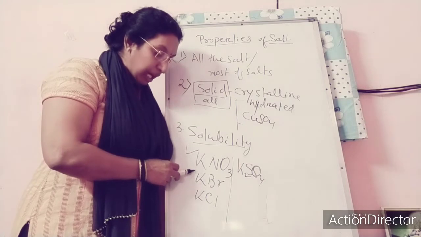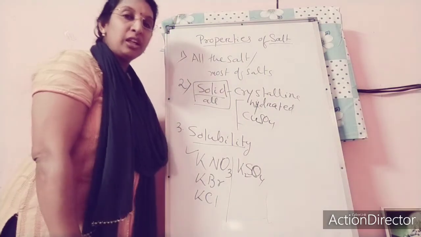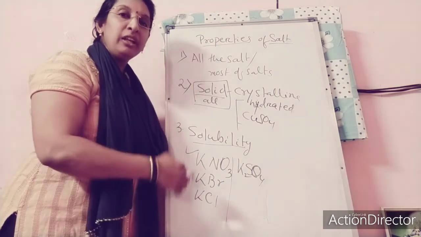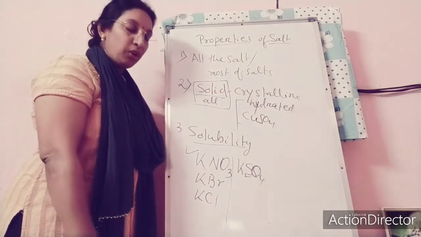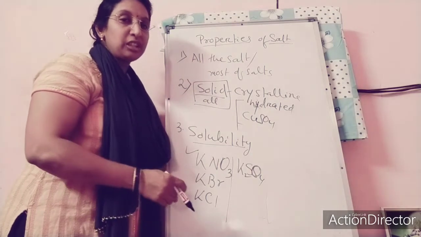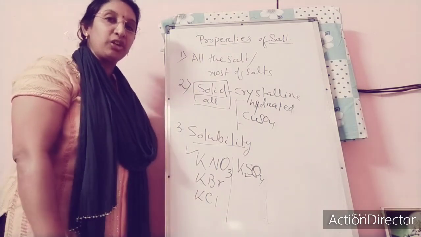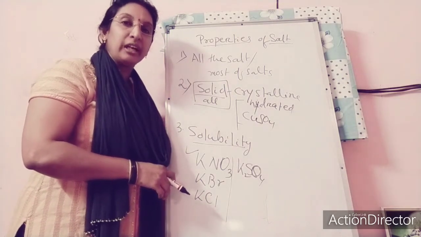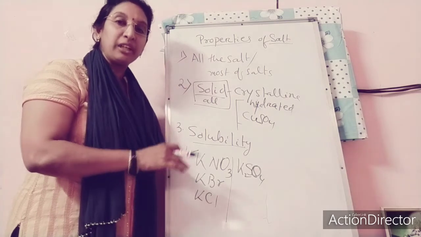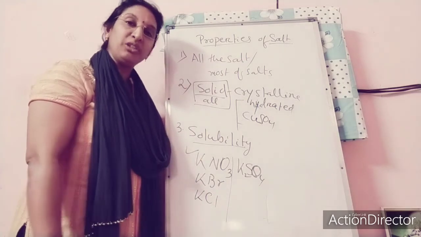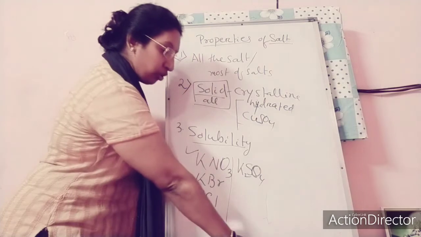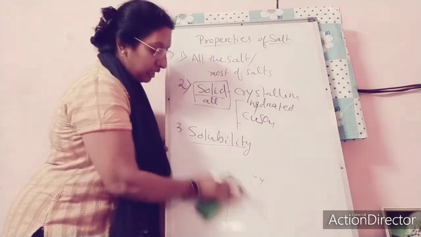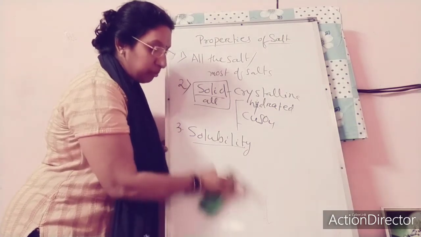After this, for sodium salts, the solubility is not changing much when you change the temperature. Again some salts show anomalous character, like calcium sulfate. Their solubility decreases after a certain temperature. Their solubility decreases with temperature. All these things you can go through in the solubility curve given last year.